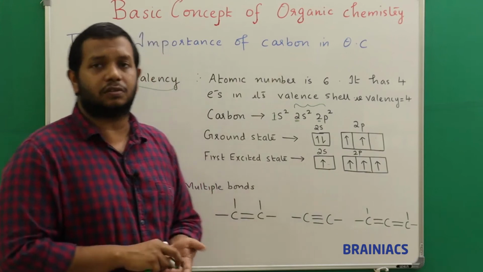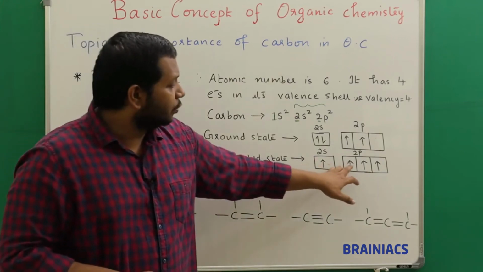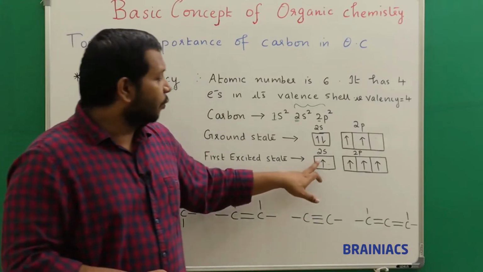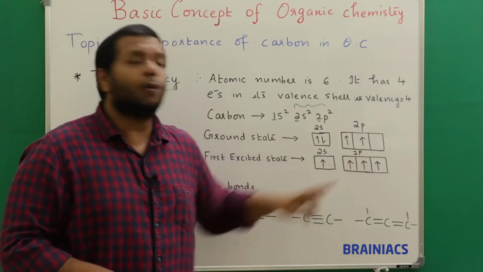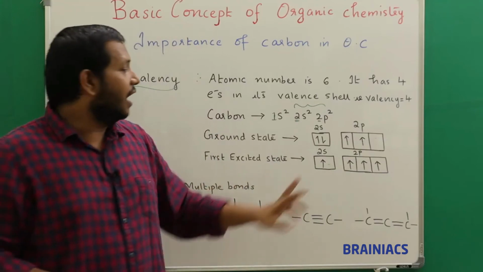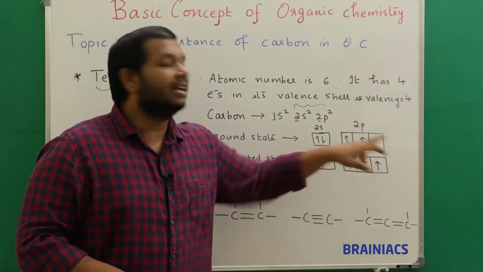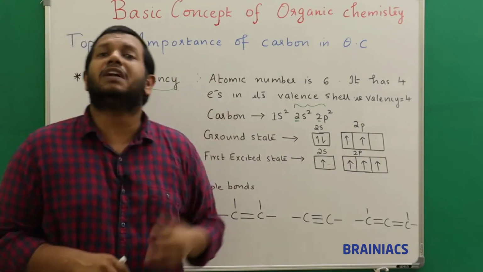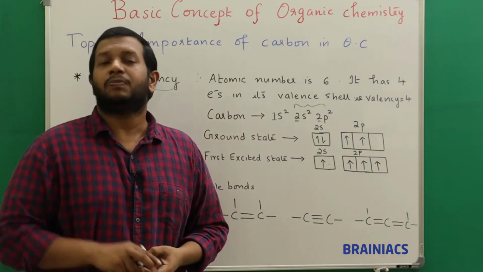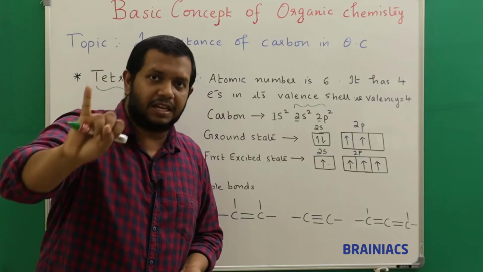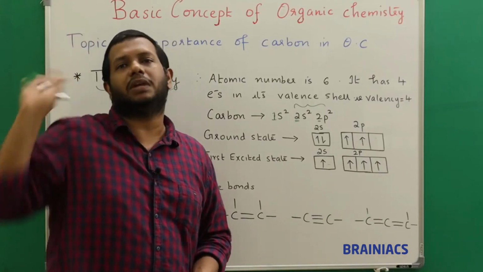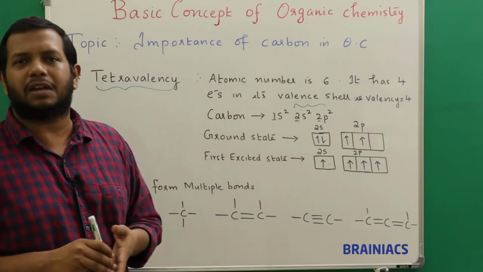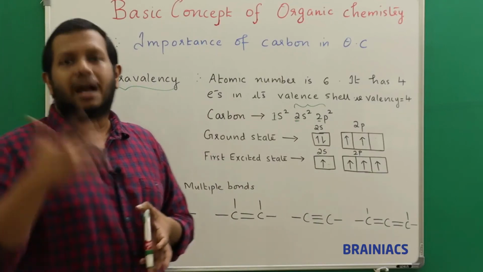I will explain those things, don't worry. This orbital can link with this orbital, we say sp, or one s orbital can link with two p orbitals, then we say sp2, and one s orbital can link with 3 p orbitals, we say sp3. Like that, 3 hybridizations are possible for carbon. Please remember: sp3, sp2 and sp. We will go into hybridization a little bit in the chapter on chemical bonding. What is basically hybridization? I will explain to you.